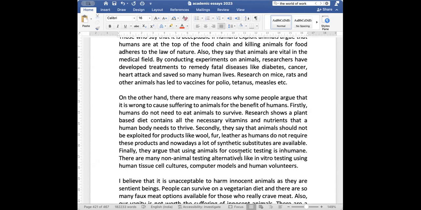Finally, they argue that using animals for cosmetic testing is inhumane. कॉस्मेटिक टेस्टिंग के लिए नया शैम्पू बनाया, चलो जी एनिमल्स पे ट्राई करो, रैबिट्स पे, वो भी इनह्यूमन है. There are many non-animal testing alternatives like in vitro testing using human tissue cell cultures, computer models and human volunteers. I believe that it is unacceptable to harm innocent animals as they are sentient beings.